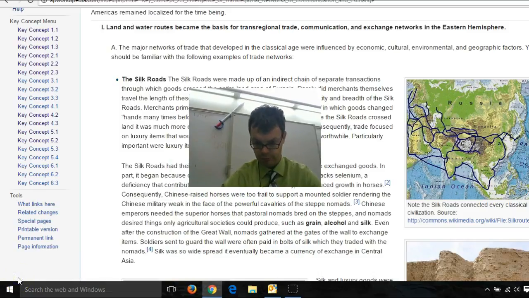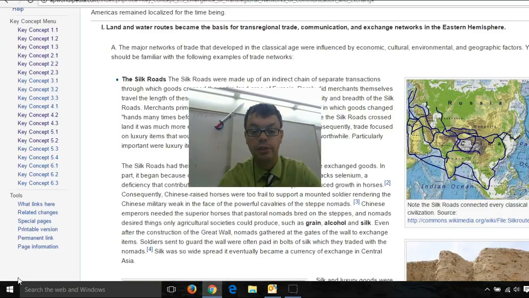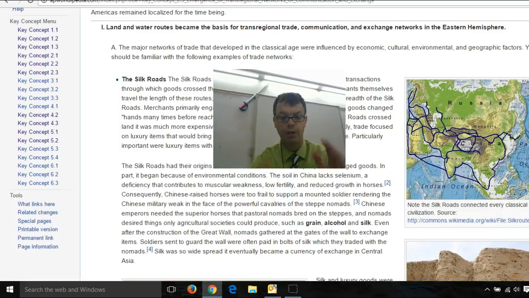Our next term, right there, is grain, alcohol, and silk. These were goods that nomadic tribes or pastoral people could not produce. Pastoral people could not produce grain, alcohol, and silk. They had to trade for them, and Chinese made these, and these were some of the big things that they were able to trade in China and put onto the Silk Road. Silk, incredibly important. Silk was so important that it kind of became like money. It was basically a currency that was used on these roads.